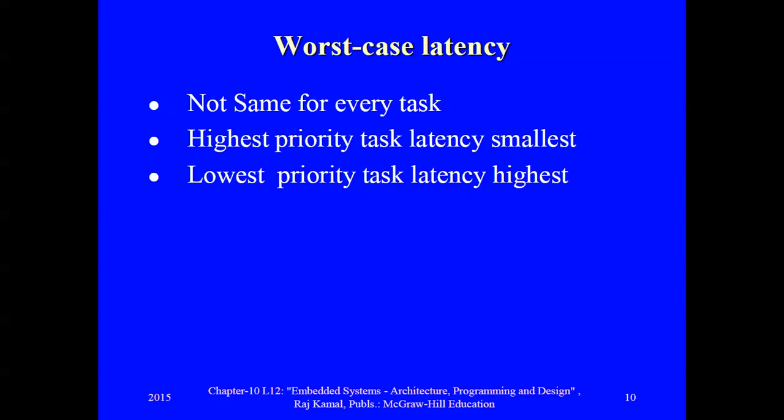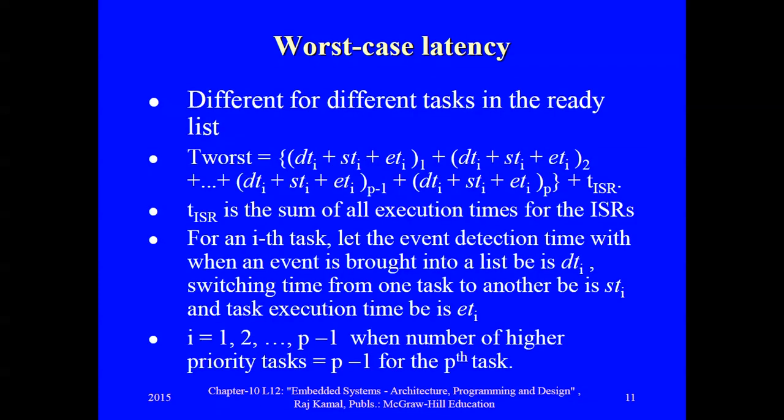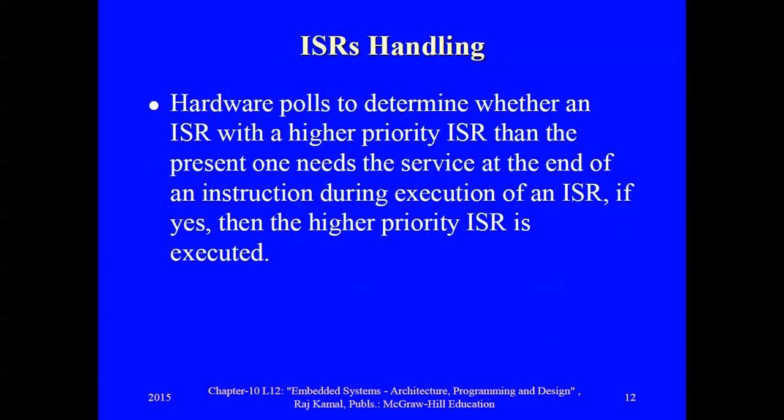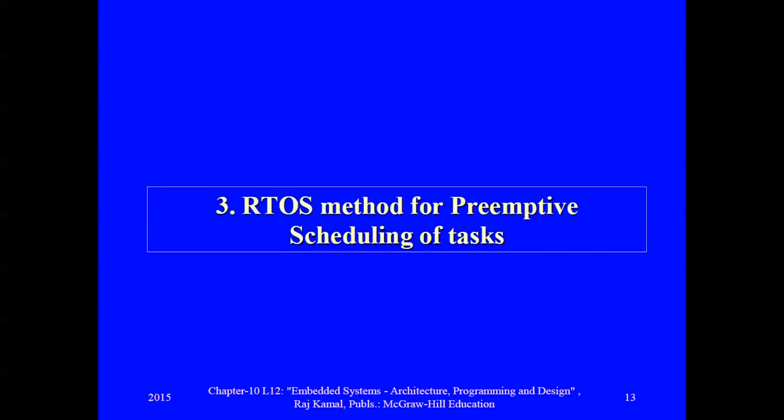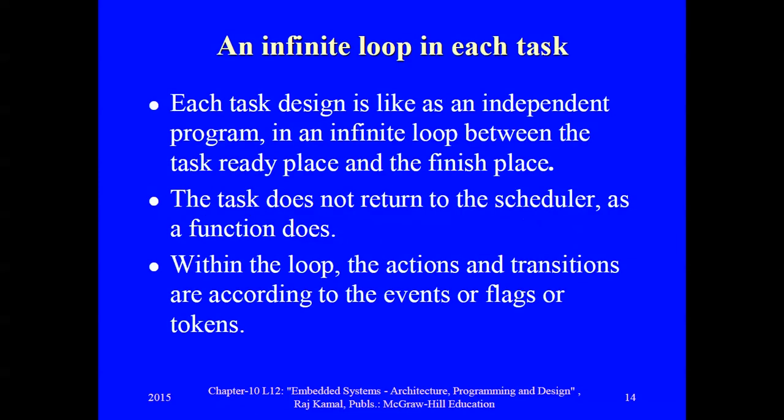Here the worst case latency is not the same for every task. The higher priority task has the smallest latency, and the lowest priority task has the highest latency. So this is the worst case latency. So RTOS is a method for preemptive scheduling of tasks.